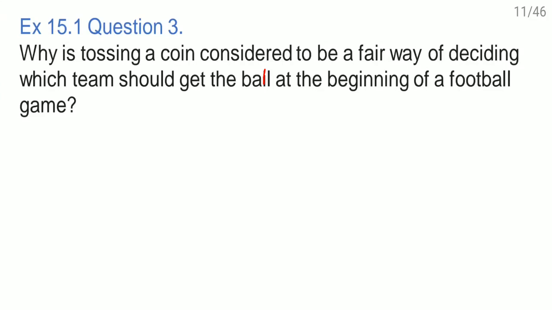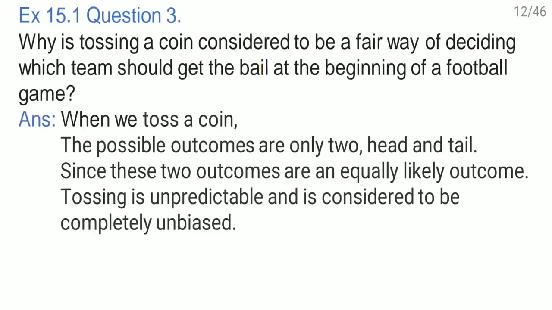Now here you see. When we toss a coin, the possible outcomes are only two, either head or tail, right? Since these two outcomes are equally likely outcomes. Remember, this is very important. These two outcomes are equally likely outcomes. Tossing is unpredictable and is considered to be completely unbiased. Therefore, in the beginning of the game, always they toss a coin and then they decide.